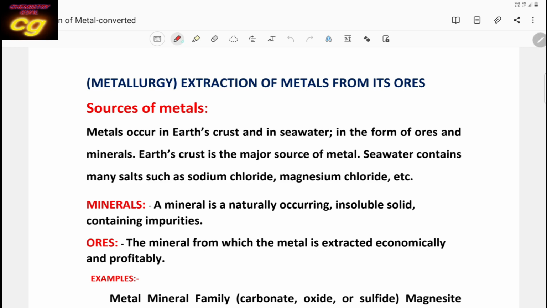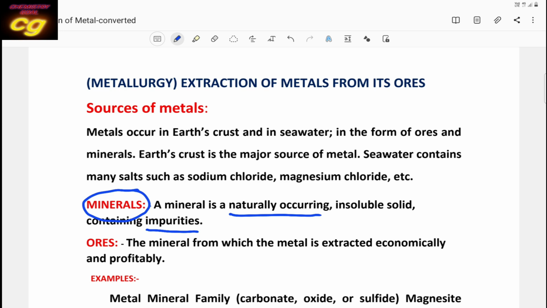These minerals are naturally occurring and mainly contain impurities, either soluble or insoluble. Most minerals present in the earth crust are insoluble.